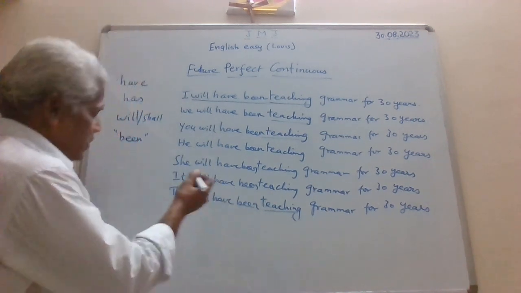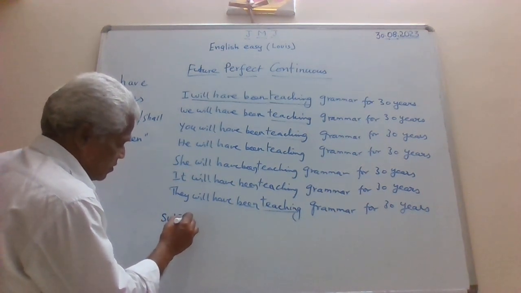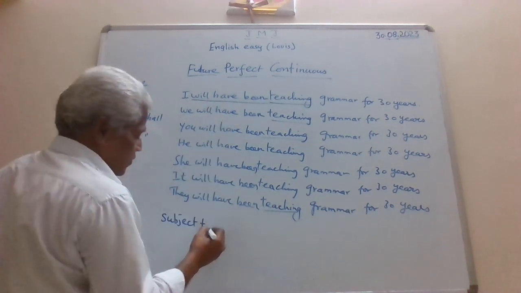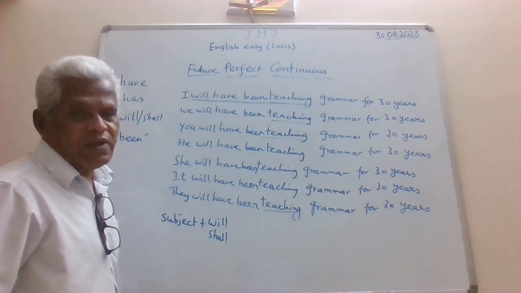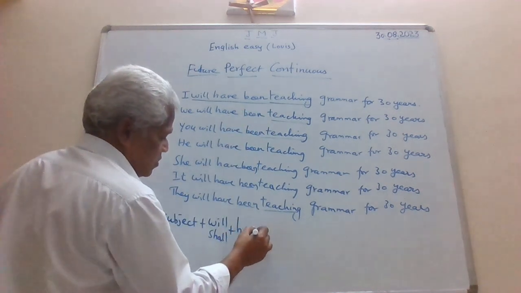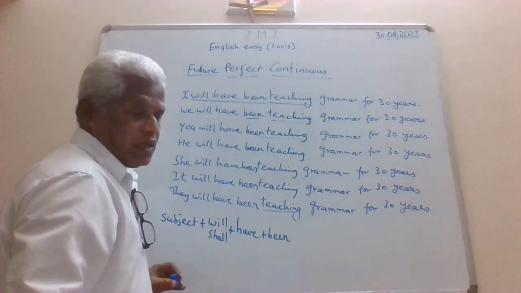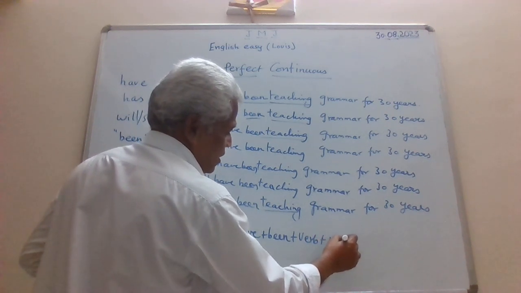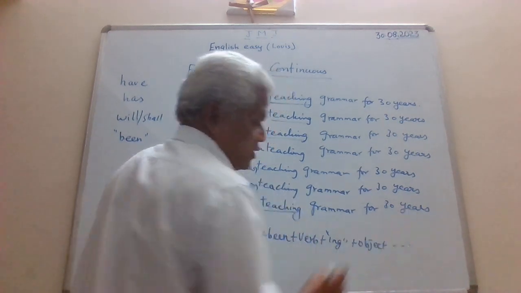Okay. So guys, remember how you can frame the rule now? You have the subject here, and then what else you have? The auxiliary verb will or shall, and then you have the perfect form have, and then you have been, and then you have the main verb plus ing plus the object, and then the rest.